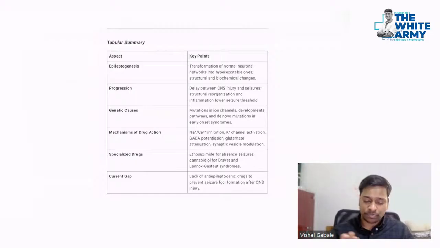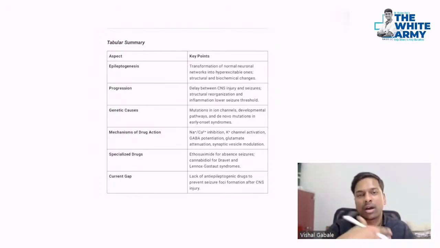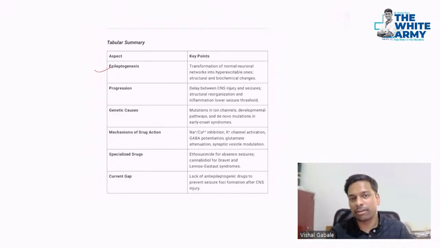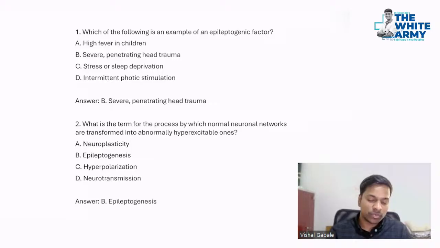Along with this pathogenesis, we have some important factors that play an important role in the spreading of epilepsy. That is called epileptogenesis. There are several factors, not only this mechanism; there are also risk factors, called epileptogenic factors or precipitating factors. For example, if a kid is having fever, you will get seizures. Somebody having a head injury, that will act as an epileptogenic factor. We will discuss that with this MCQ.